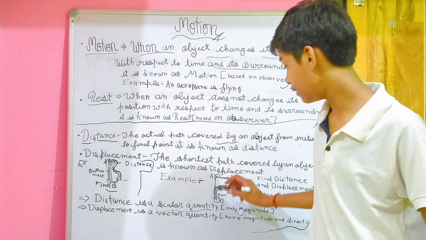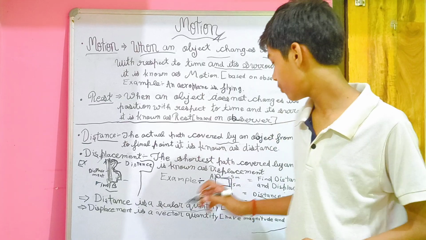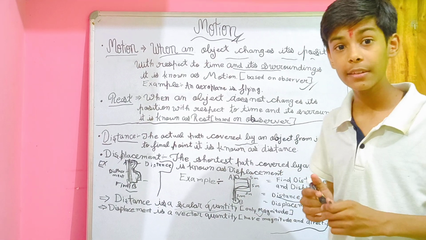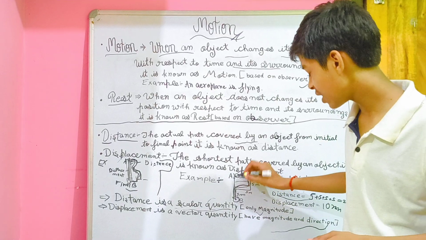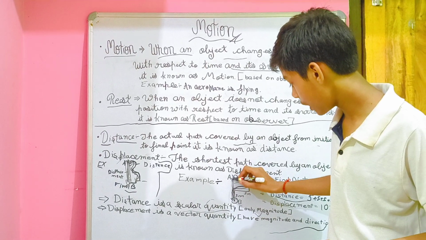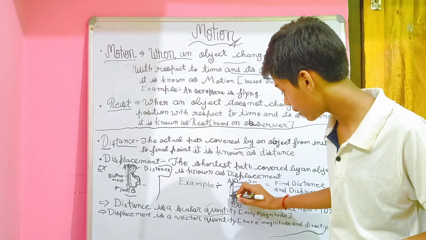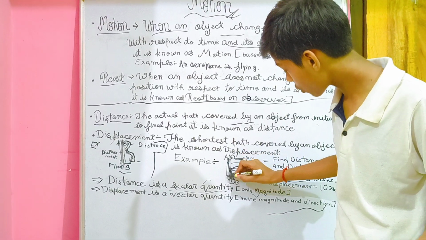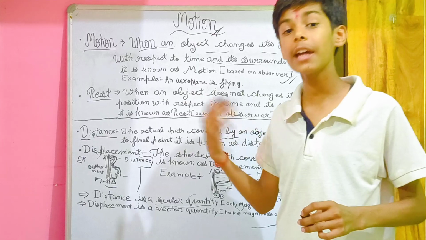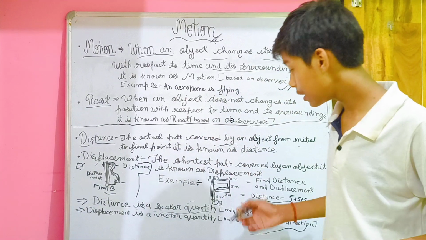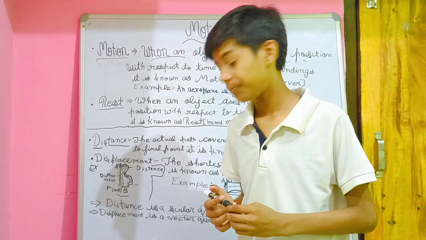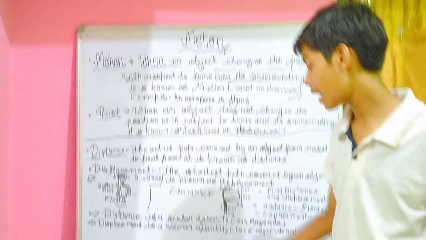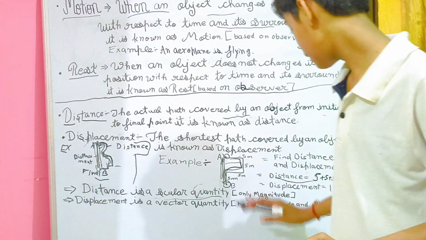You can see there is only magnitude when we are traveling from here, but we can see the direction from the initial point to the final point. You have to see the shortest path, so we have seen the direction. So this is displacement. Distance is a scalar quantity, only magnitude, and displacement is a vector quantity, having both magnitude and direction.